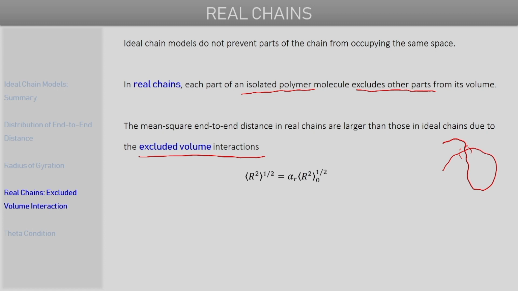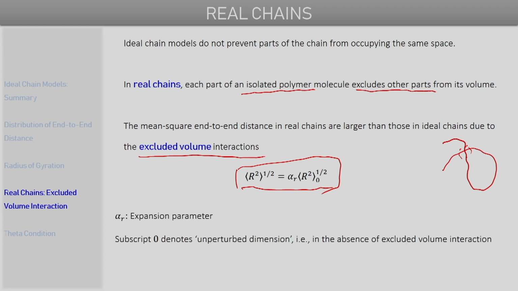The relation between the dimensions of these real polymer chains and the ideal polymer chains is shown here, and in this relation the parameter alpha r is referred to as the expansion parameter. This is a measure of how much larger the real polymer chain is compared to the ideal polymer chain size.